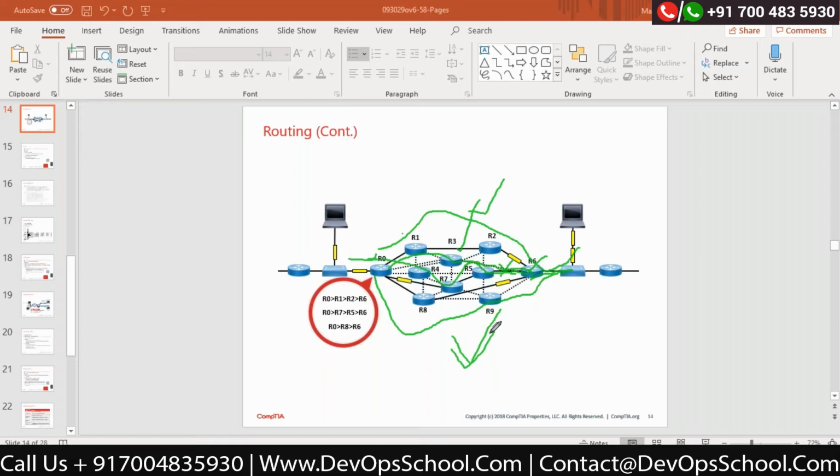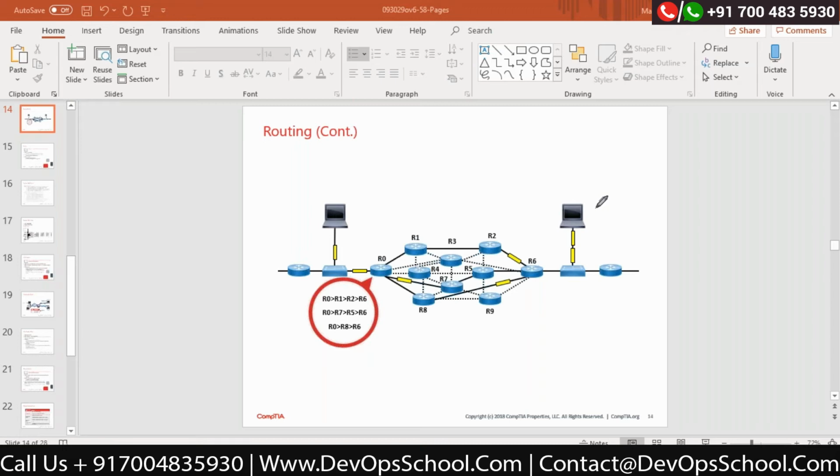Correct? So this is called distance vector, where hop count is important. But link state does not bother about how many routers it needs to cross to reach my destination. It is only concerned about how much bandwidth I'm getting to transfer the data.